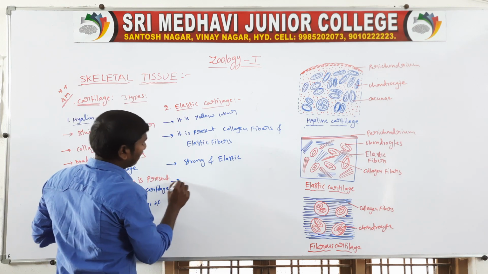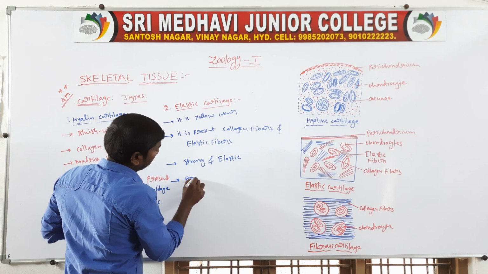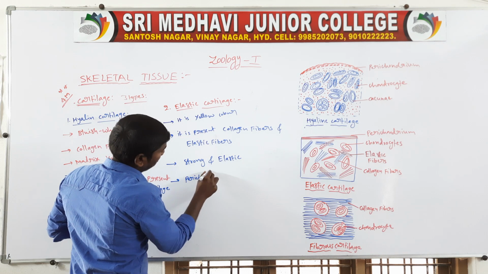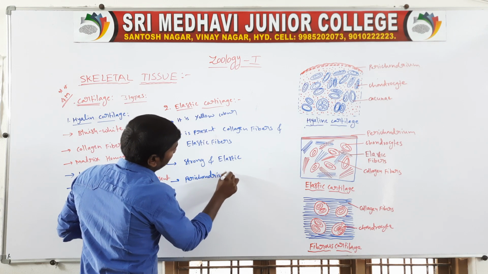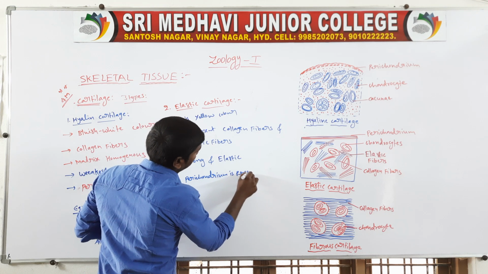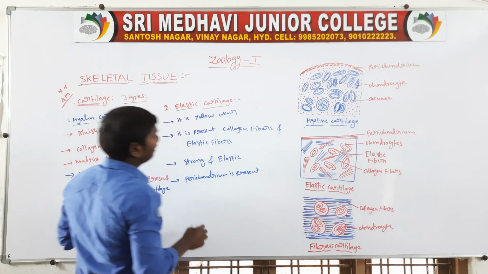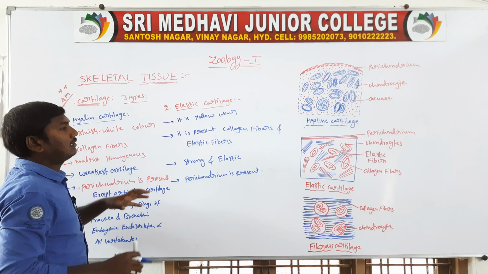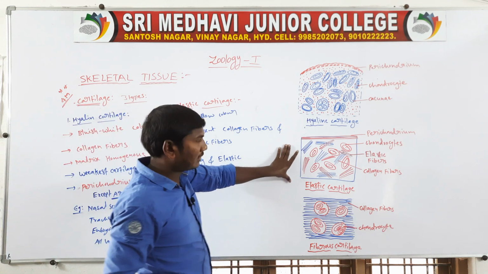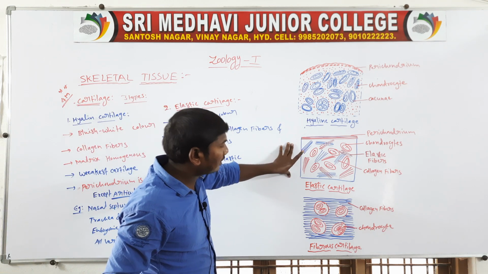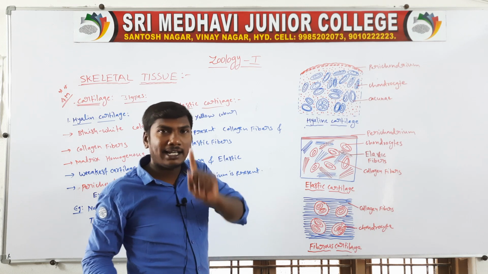Next one, the pericardium is present. So this diagram is the elastic cartilage. This elastic cartilage is yellow in color.